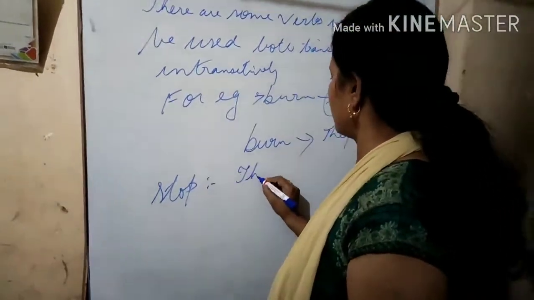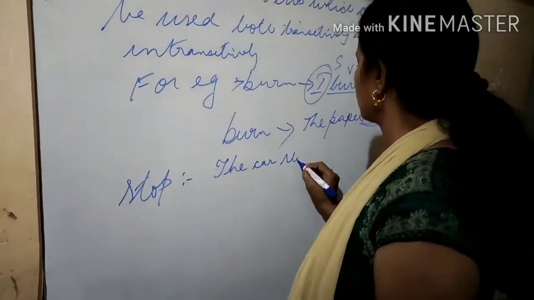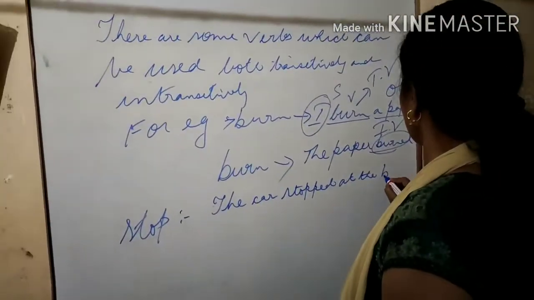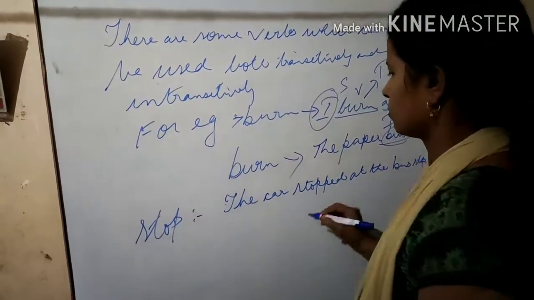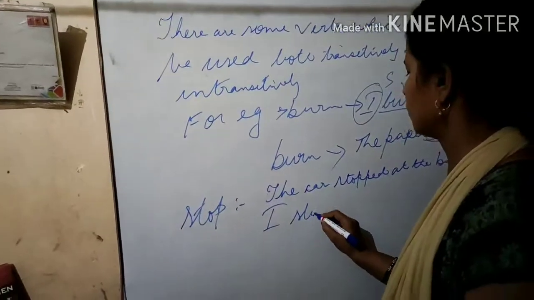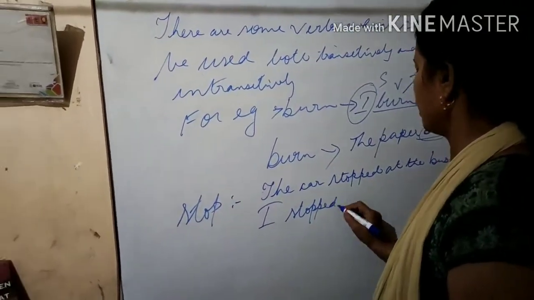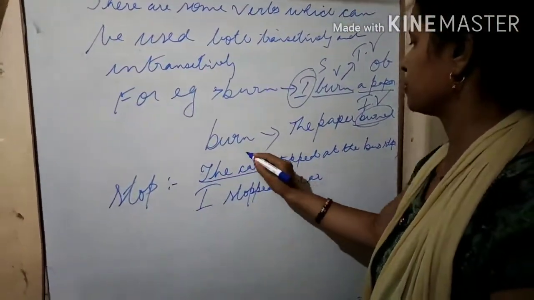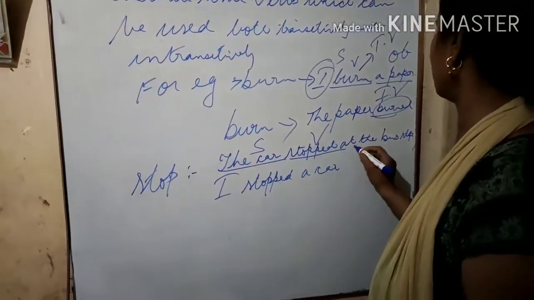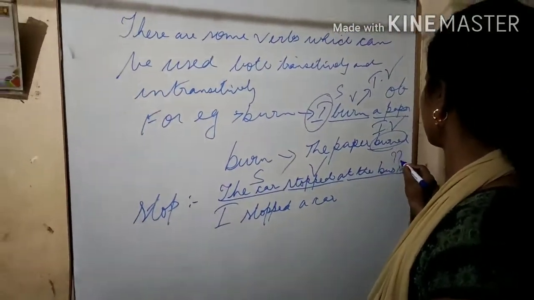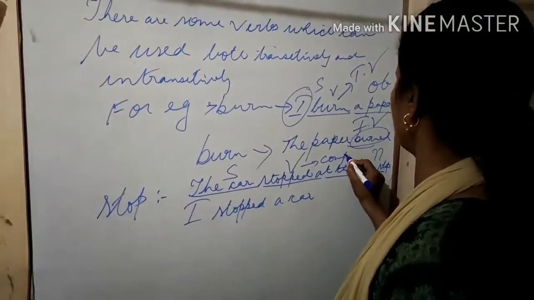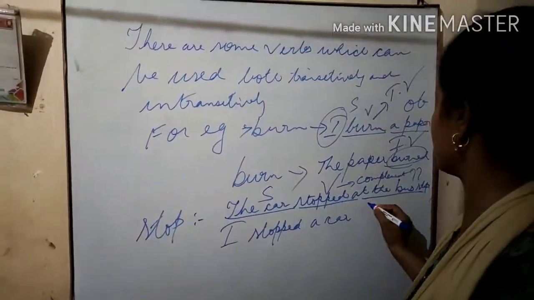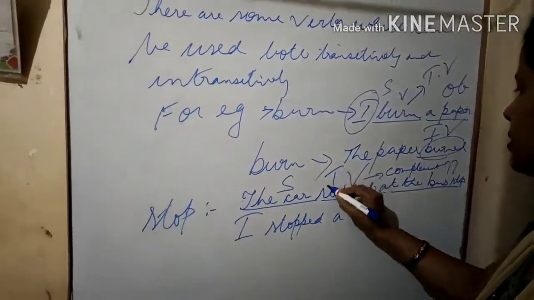Stop. The car stopped at the bus stop. I stopped the car. So the car stopped at the bus stop. Here subject is the car, stopped is the verb, at the bus stop is not an object, it is the complement of the verb. So this is an intransitive verb. Here stop is used intransitively.